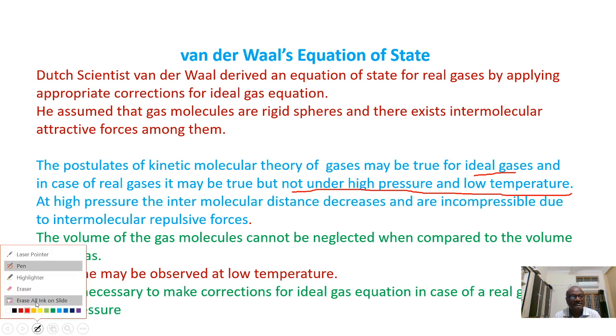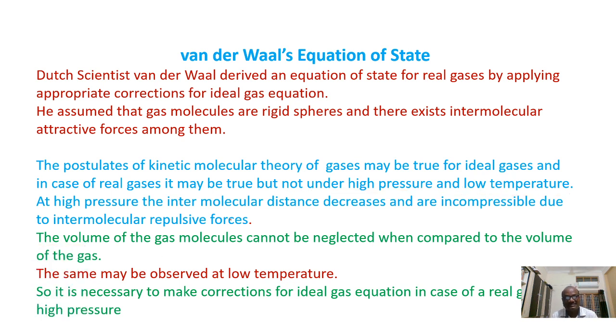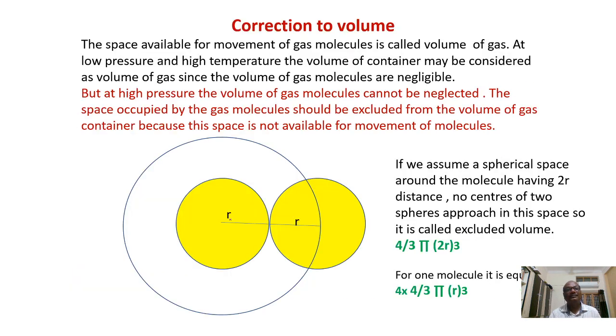What are the postulates taken as the basis to make the correction? Two postulates of the kinetic molecular theory of gases. One is that the volume of the gas molecules is negligible compared to the volume of the gas. Second is that there are no forces of attraction between the molecules of an ideal gas. The real gases will not follow these two postulates under high pressure or low temperature. That's why van der Waals made corrections to the volume term as well as the pressure term. Let's see the correction to the volume term.